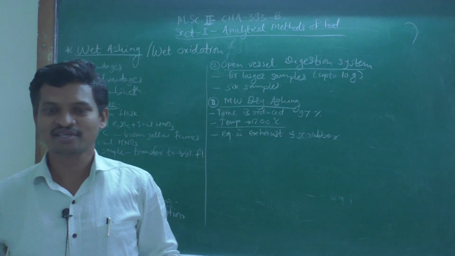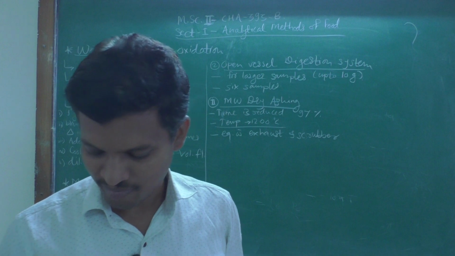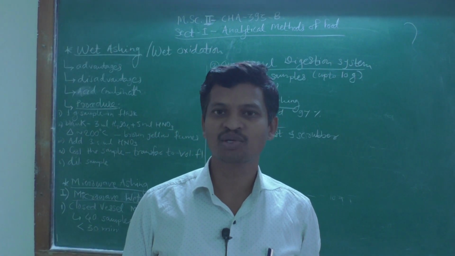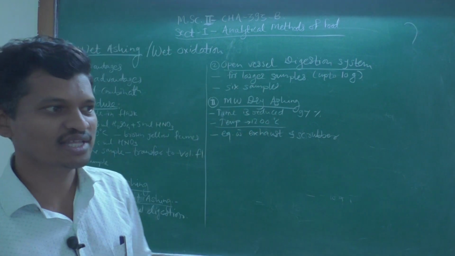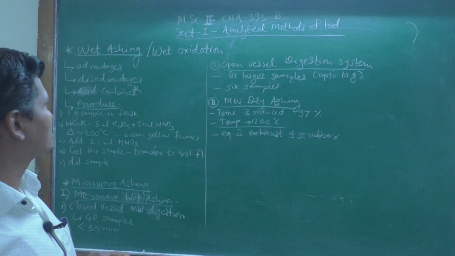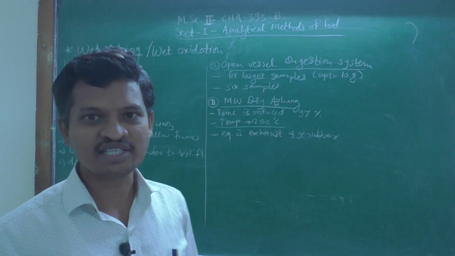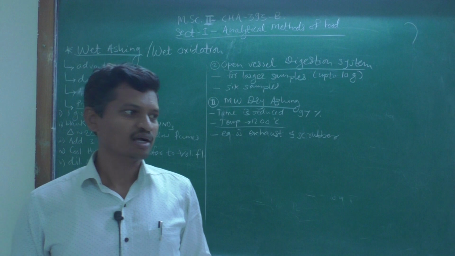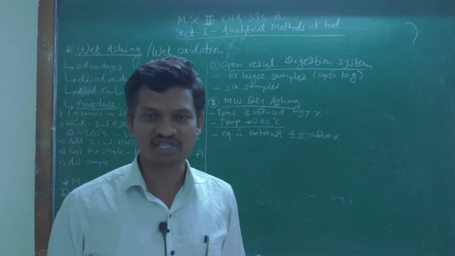So, dear friends, we were discussing our analytical chemistry paper. The first section is related to the analysis of food materials. So food analysis is there and we are discussing the chapter. The name of the chapter is ash analysis. So, what is meant by ash? What is meant by organic inorganic residue? All of this we have discussed in the last lecture.